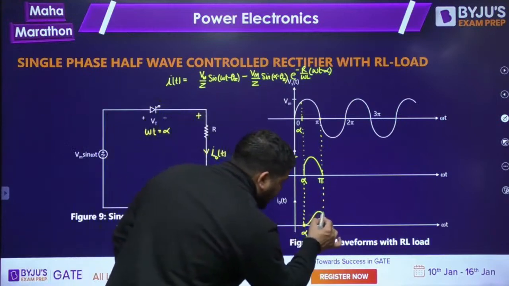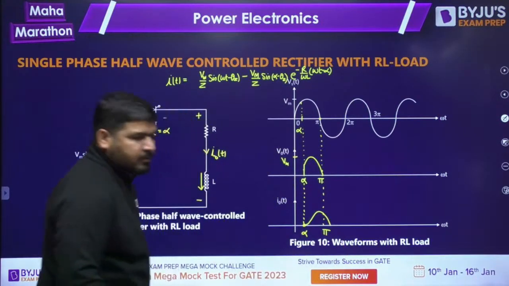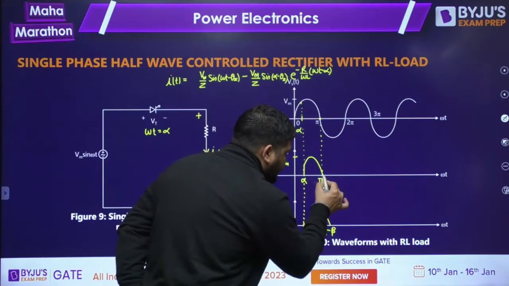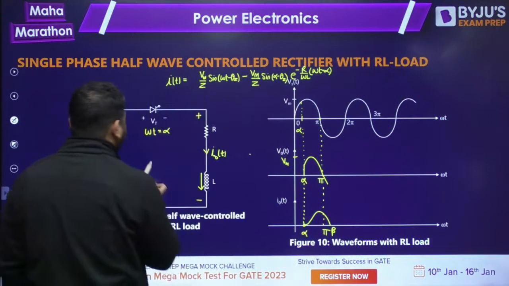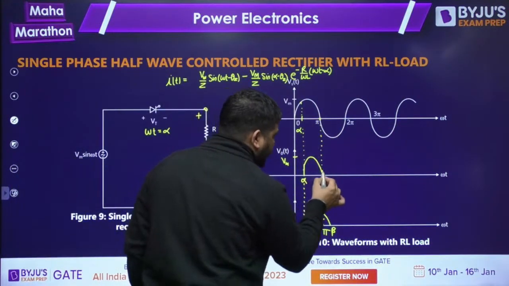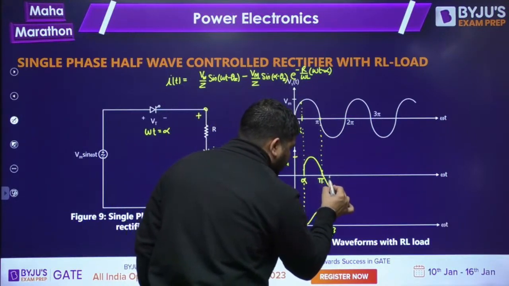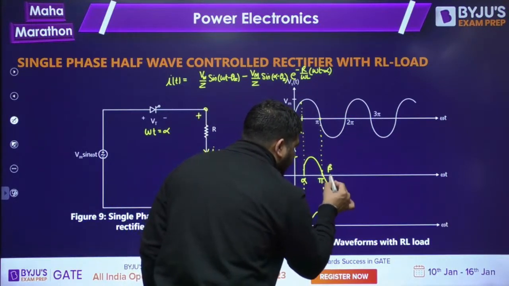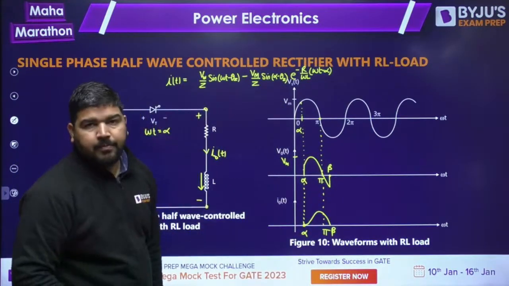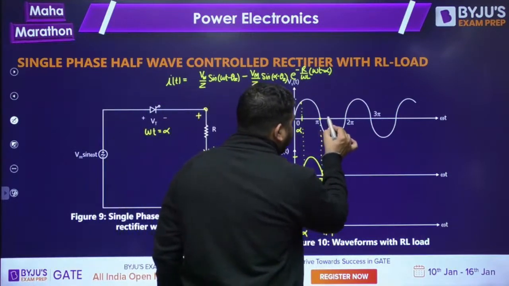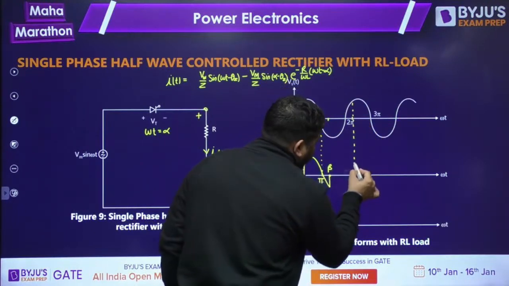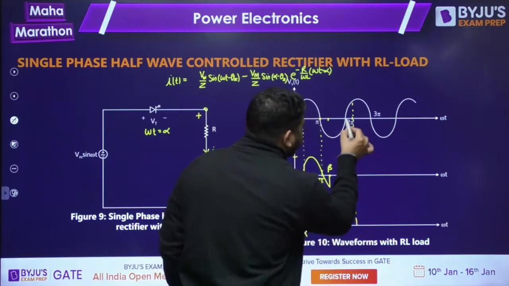Up to what instant? Up to the instant at which this current becomes 0. Let's call this instant beta. So up to beta this thyristor has to conduct, and the output voltage will be the same as the supply voltage, which is negative up to beta. At beta, the thyristor will turn off, and then it will remain off up to 2 pi plus alpha. Current will also be 0, voltage will also remain 0. This is 2 pi.